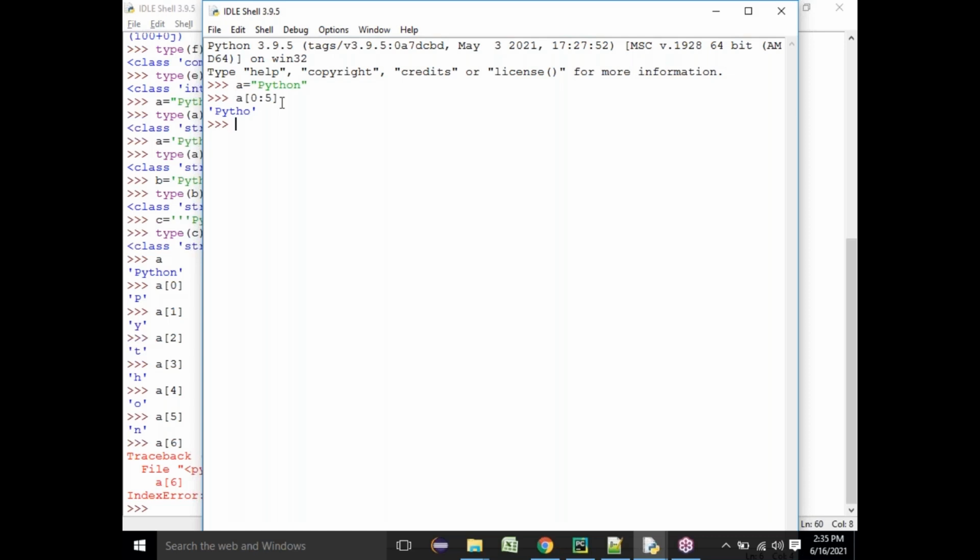Now, similar to that, there are multiple ways of retrieving the data. If I say a of 2 to 6, can you tell me what the output is supposed to be? Can you message in the chat? We'll give you one minute.